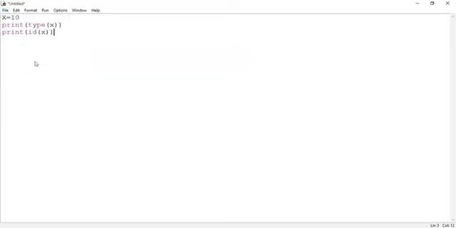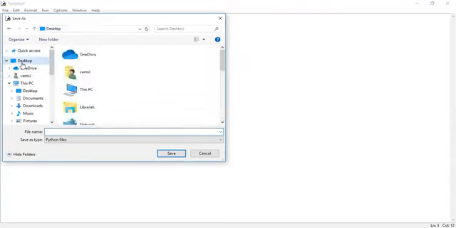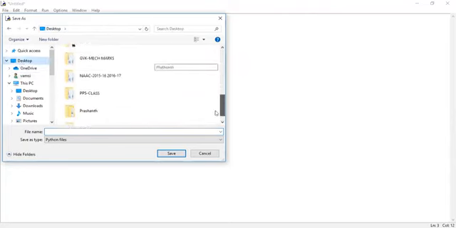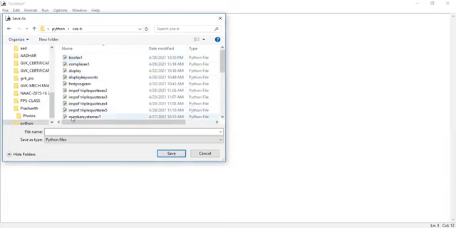So save the program. I'm storing it into the Python folder, which is available on the desktop. In the CSCB folder, I'm creating the file. Give it a meaningful name.